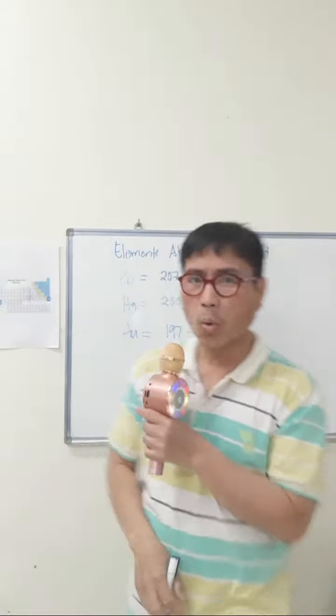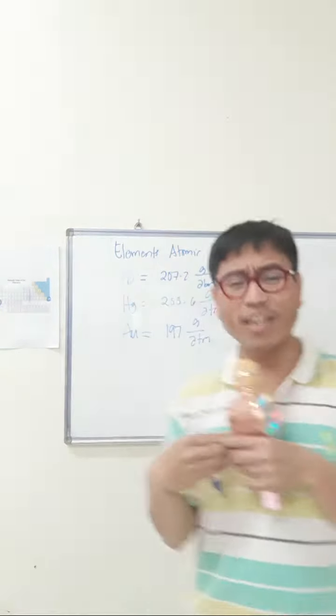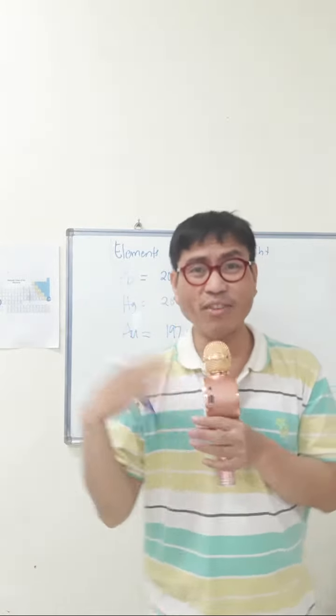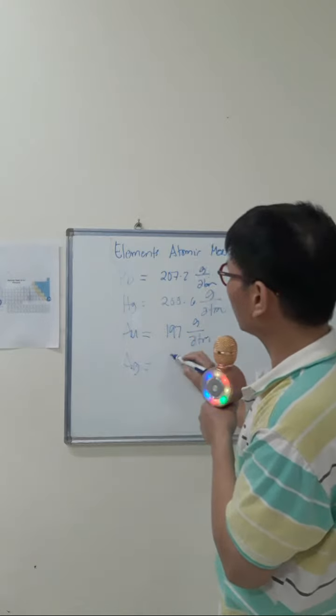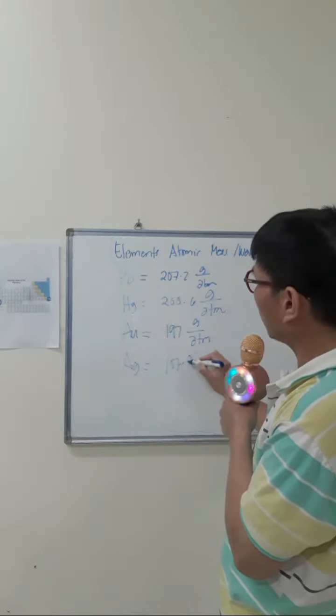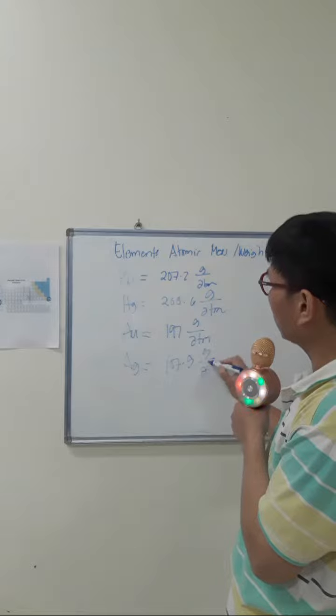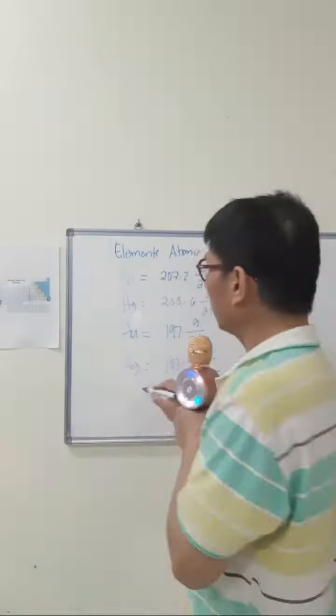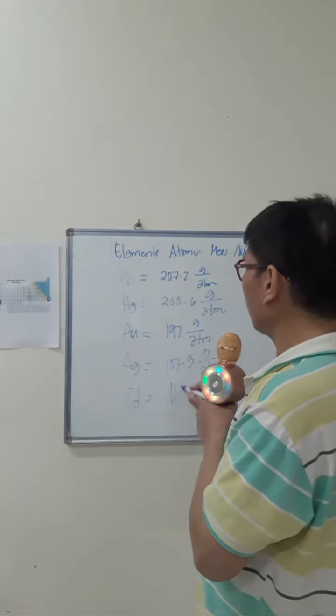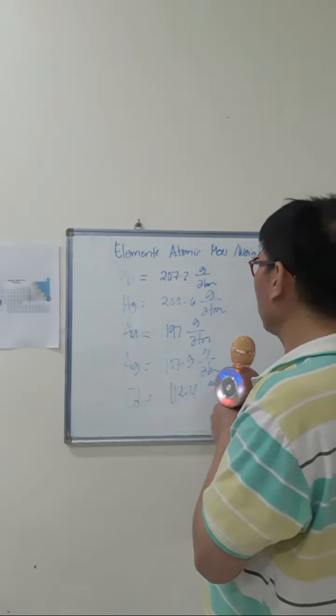And also silver, which is not really expensive. Silver, Ag, is 107.9 gram per atom. And now we have cadmium, Cd, equal to 112.4 gram per atom.